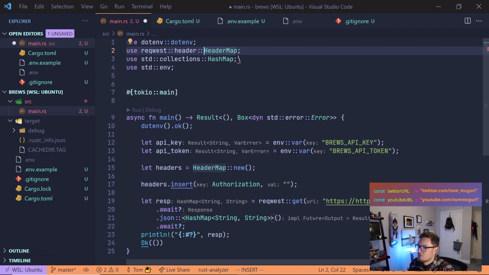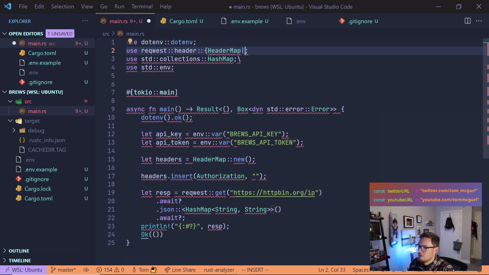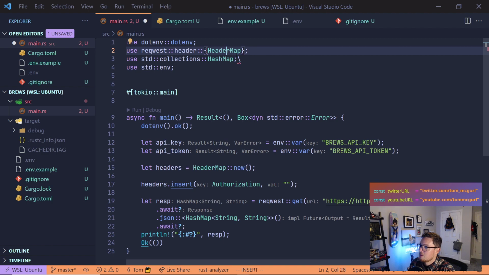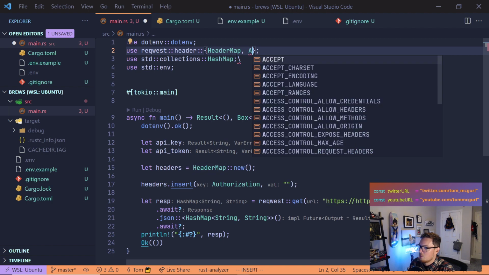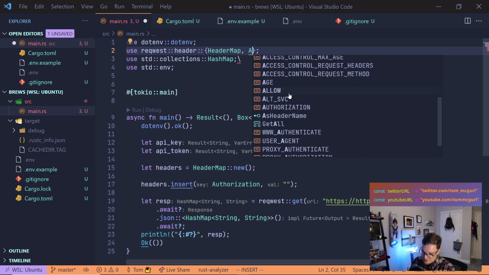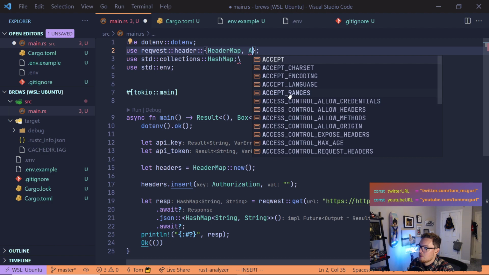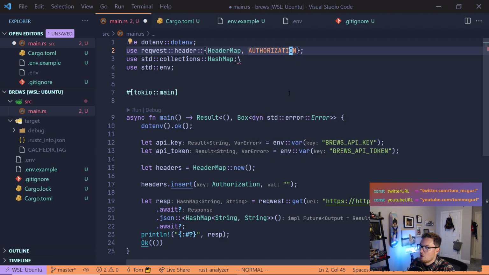So what I can do is try to figure out what the header key is for authorization. First I'm going to do this, and then I'm going to say, okay, what keys do we have? Let's see what other imports we have, and we'll use autocomplete to figure it out. So here are some examples. Let's see, is API key in here? API key is not, but authorization is. Good. All right, authorization's there, so I'll just use this to be safe. So we'll say key equals authorization.